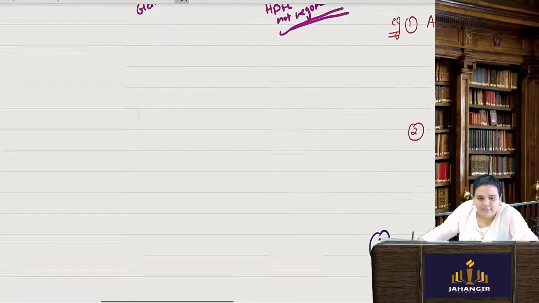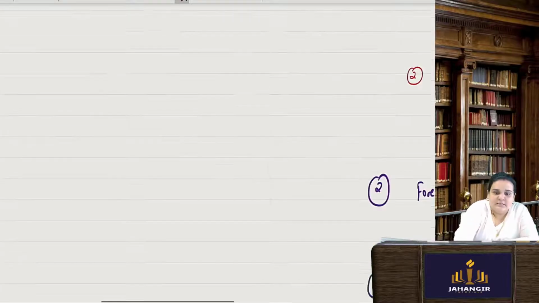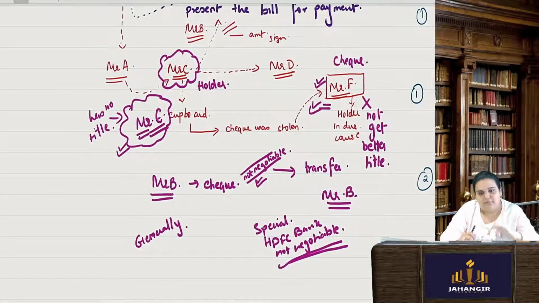You all want me to explain it with another example? No. You all have understood? Yeah. Okay, fine. So this is another concept of check wherein you have crossing, general and special. Along with that you can have the words not negotiable, and the concept of holder and holder in due course.